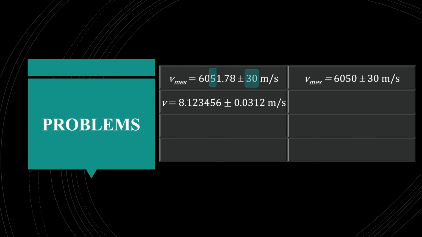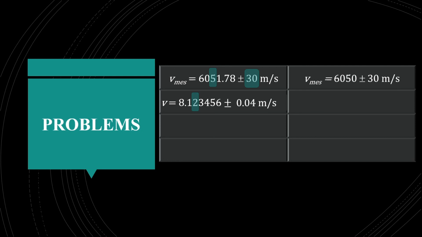8.123456 plus minus 0.0312. Now the problem is that this uncertainty has a lot of numbers. So what we do, only one significant number will exist here, and the rest we will remove. So I'll remove 1, 2, and instead of 3, I'll be pessimistic and write 4. But when you write 4 here, that is the second number after the decimal, we'll go to the second number after the decimal in the best estimate, and that is 2 here.